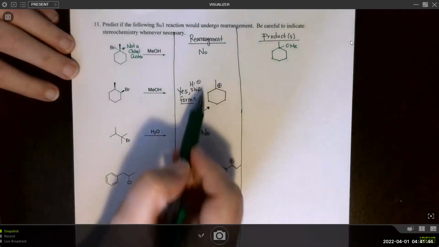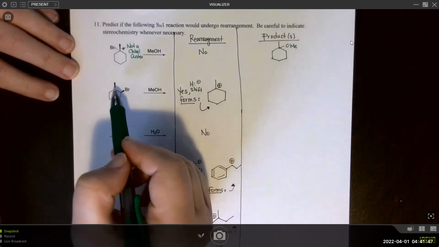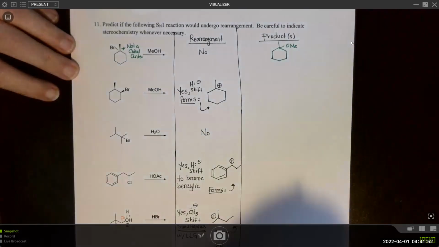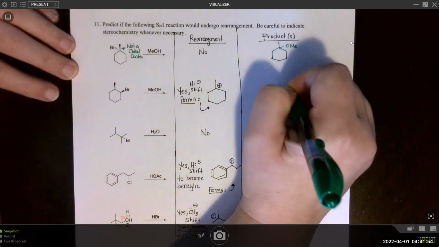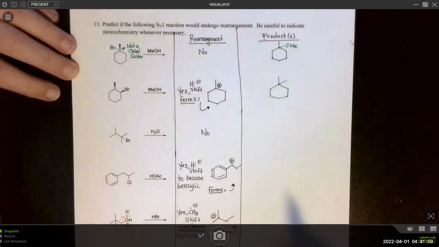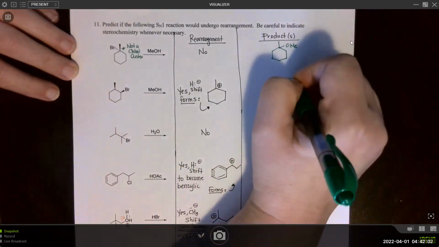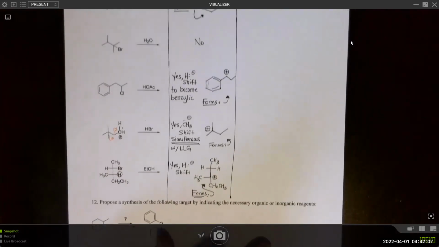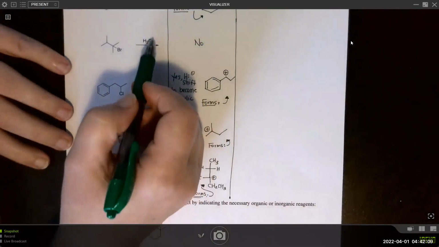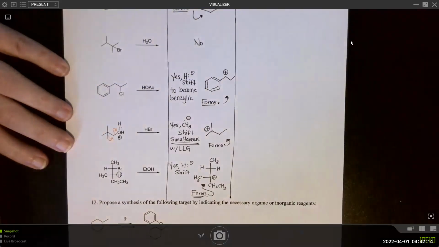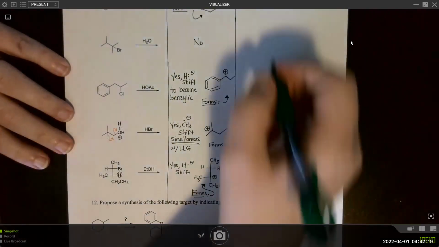And no chiral center either. So we said we were going to get a shift from the secondary carbocation to a tertiary carbocation. Again, methanol is our nucleophile. We actually get the same product as we did up above. So two different substrates ending up giving us the same product. No rearrangement on this third example. So that means that the OH group that comes from the water, remember one of the hydrogens will be removed through proton transfer, will end up right at that same carbon that lost the leaving group.